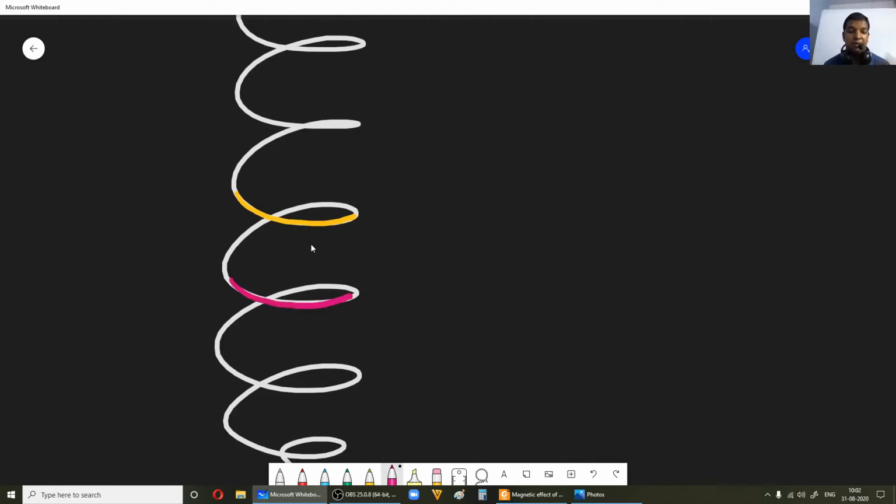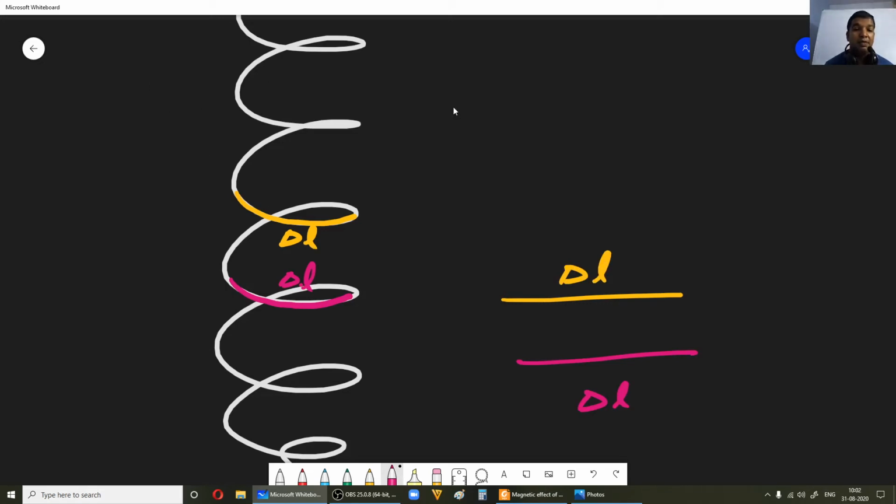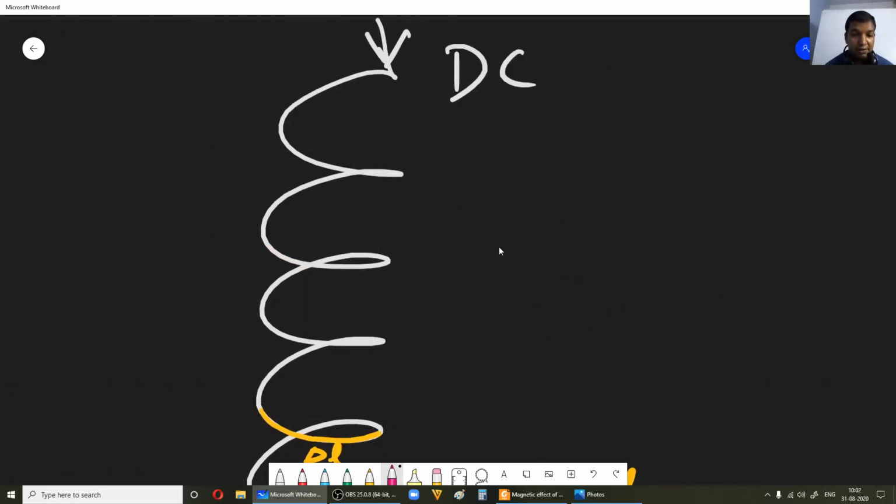Okay, now you can choose the length whatever you want, but I say some length L. Okay, some small length delta L. Now the same length delta L, let us take here. Okay, now I'll draw them separately here. So you have delta L this way and you have delta L this way. Okay, now say I'm passing current like this, I. So the I goes this way, correct?